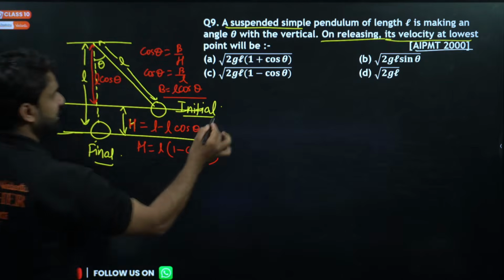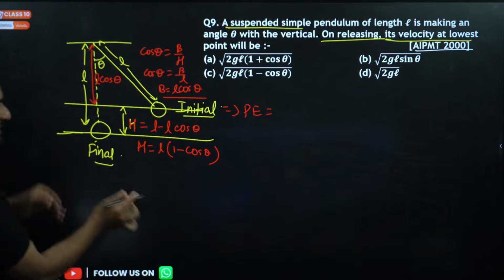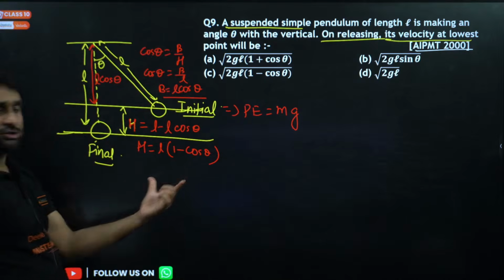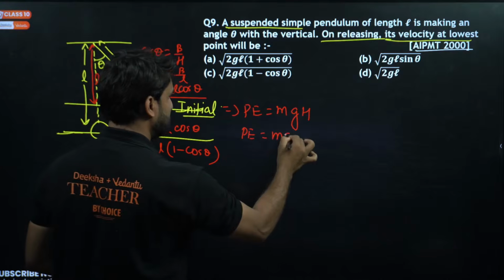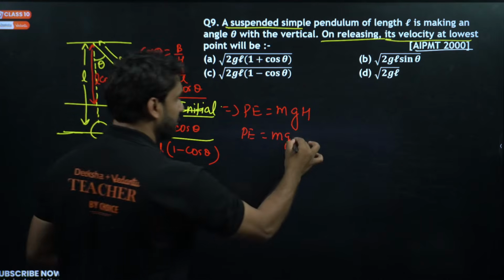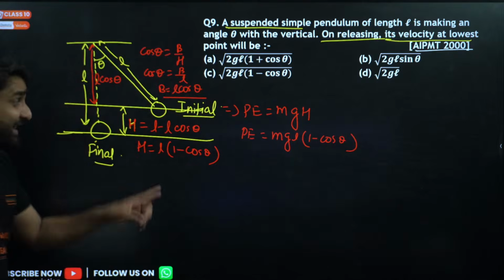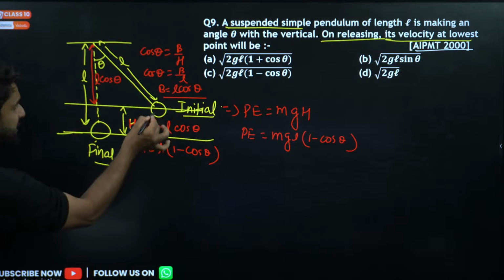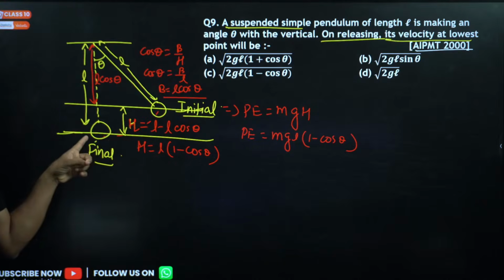And what will be the potential energy at this point? The potential energy will be mgh, so mg times h, which is L into 1 minus cos theta. When this bob goes under oscillation, this potential energy will change into kinetic energy.